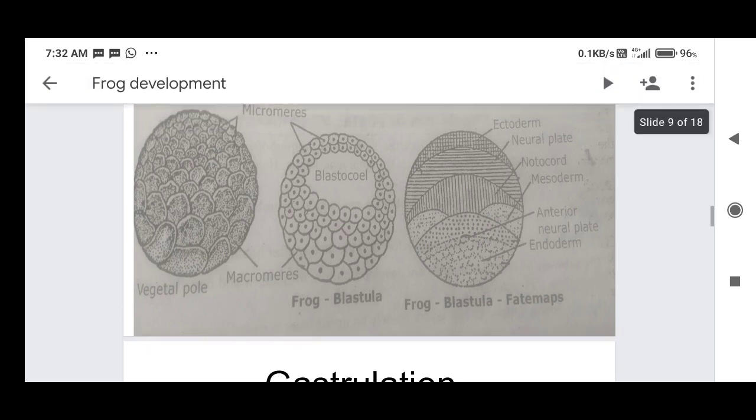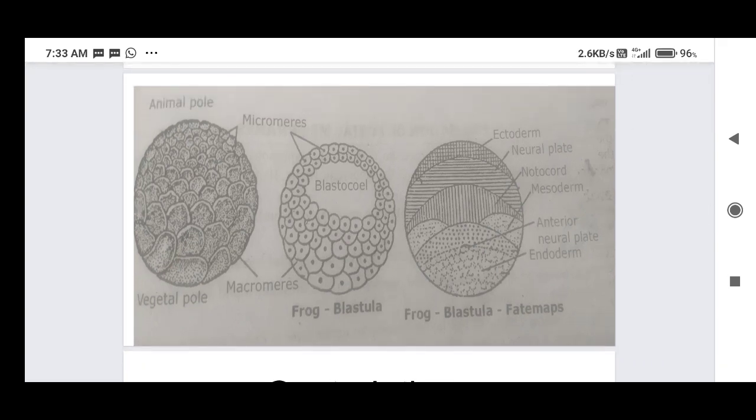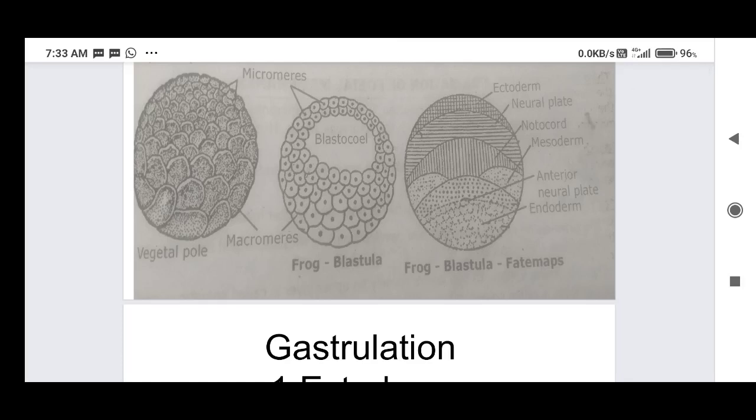So now two layered cells are arranged at the animal pole, and multi-layered cells are arranged at the vegetal pole. In the vegetal pole, macromeres are present. These macromeres have more amount of yolk, and the micromeres have a little amount of yolk, and the micromeres are very active to divide. And next, the blastula converts into gastrula. At the blastula stage, some fate maps we have to observe.